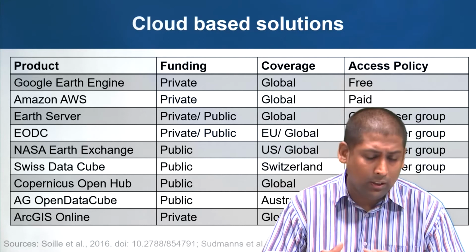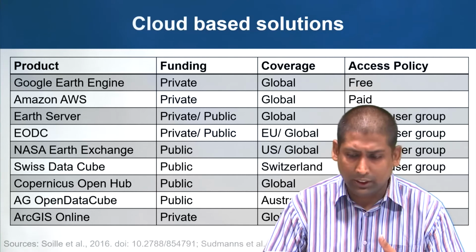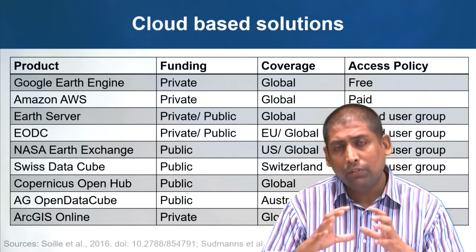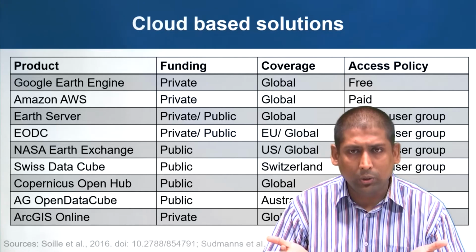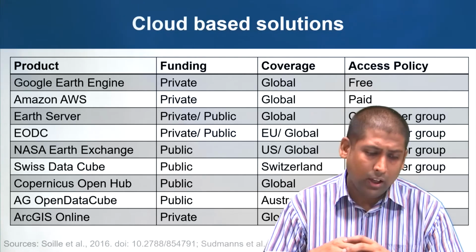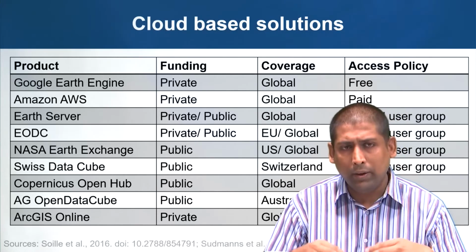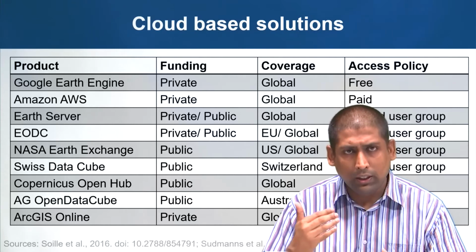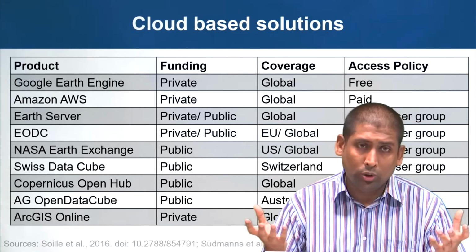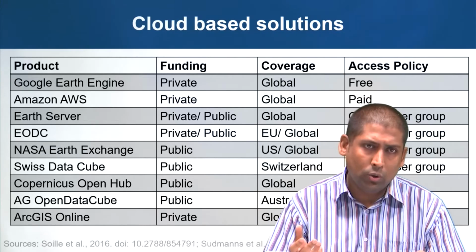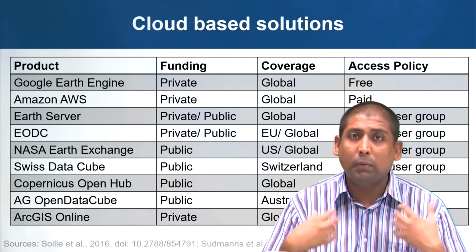Then there are multiple solutions like Earth Server, EODC, NASA Earth Exchange, and Swiss Data Cube. These are, let's say, for their own beta users. This is a closed user group. Then we have the Australian Geoscience Open Data Cube. I think they have renamed it to Digital Earth Australia Data Cube. It is open source code. Anybody in the world can download the code, run it, and have their own solution on their private network also if you want.